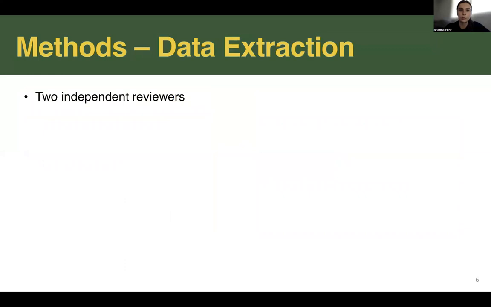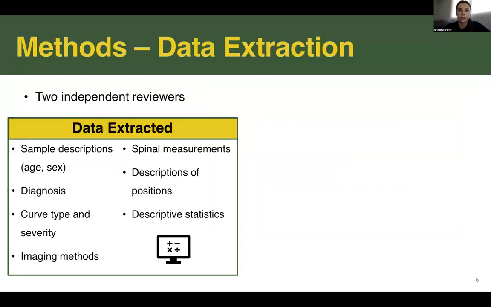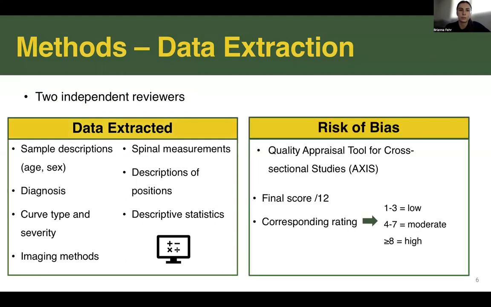Data extraction was completed by 2 independent reviewers. Data included sample descriptions like age and sex, diagnosis, curve type and severity, imaging methods used, any spinal measurements reported, position descriptors, and descriptive statistics. Risk of bias analysis was done using the quality appraisal tool for cross-sectional studies, known as AXIS. The text was given a final score out of 12 and a corresponding rating. A score of 1 to 3 was considered low quality, 4 to 7 was moderate, and over or including the score of 8 was considered high quality.